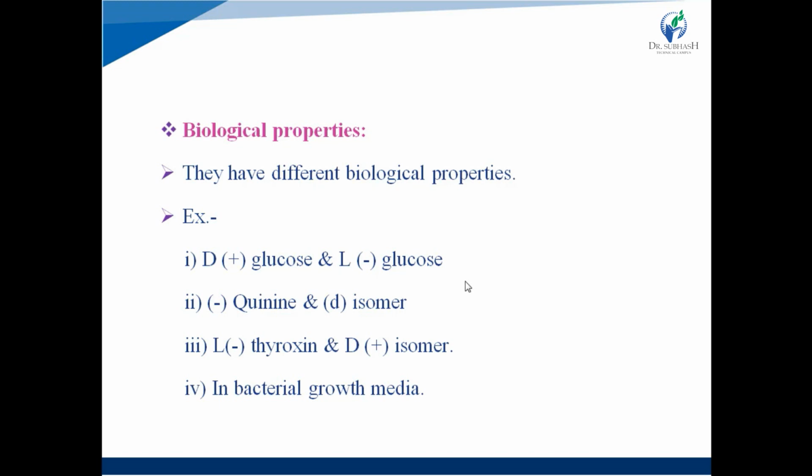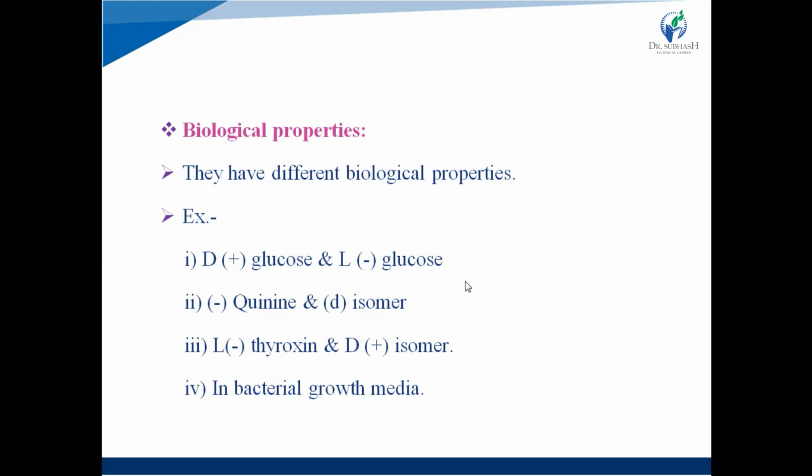D dextroglucose gets easily metabolized in the body to produce carbon dioxide and water, whereas L levoglucose is not metabolized and is excreted as such through the urine. So there is a difference in the biological property of glucose with the two different isomers, D and L.